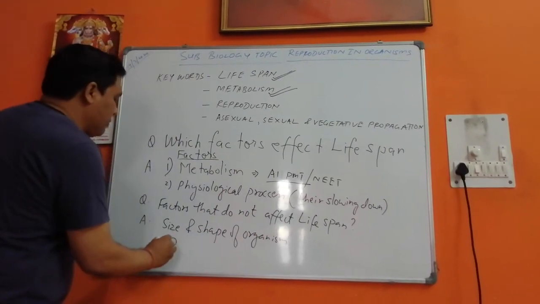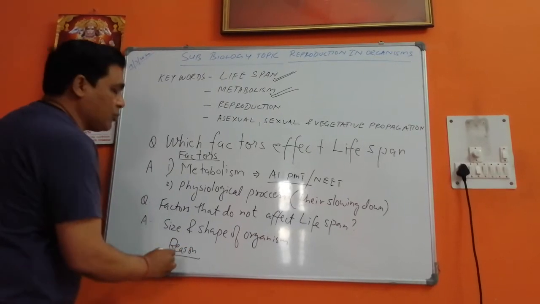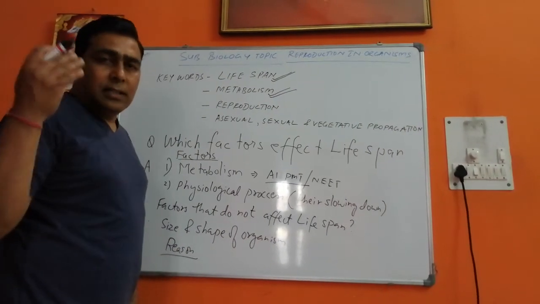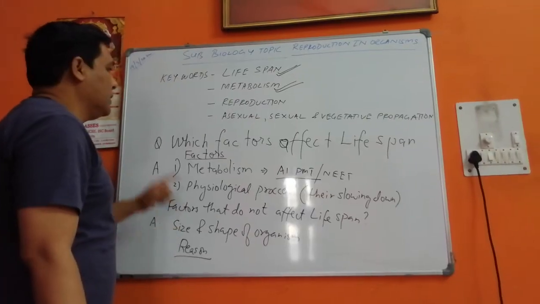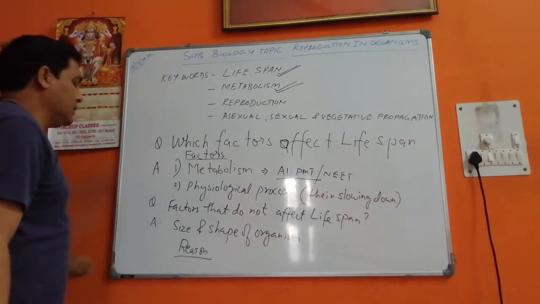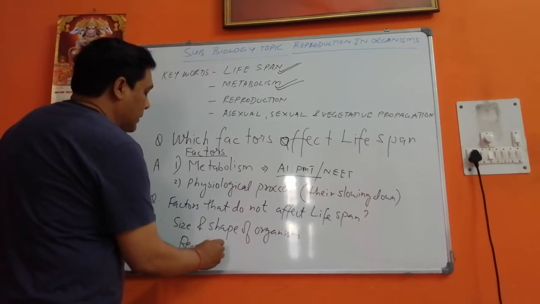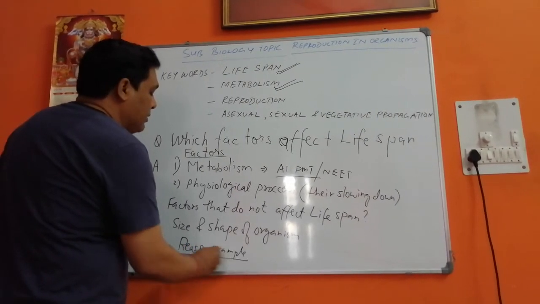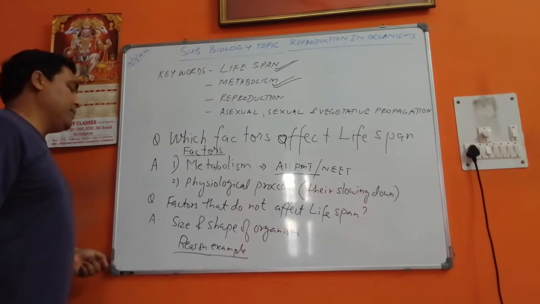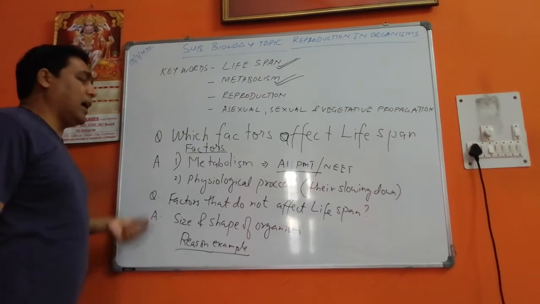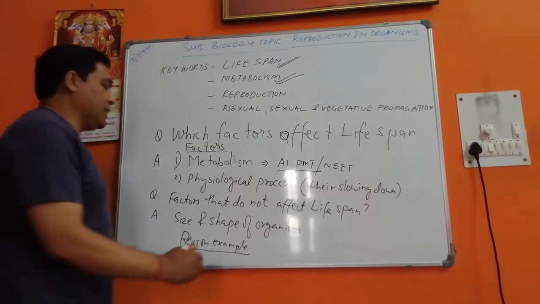Now, a reason has to be given, and the reason has to be taken from examples. In biology, we give examples through reasoning, and reasons are most of the time the examples.